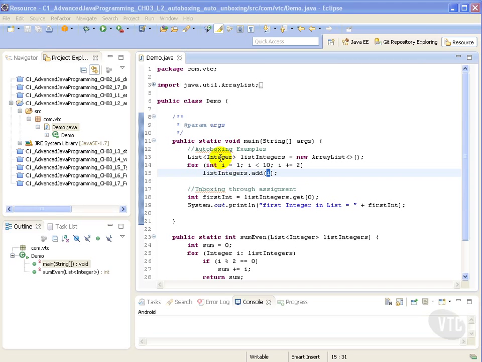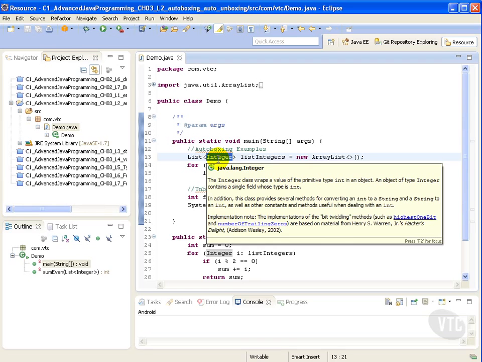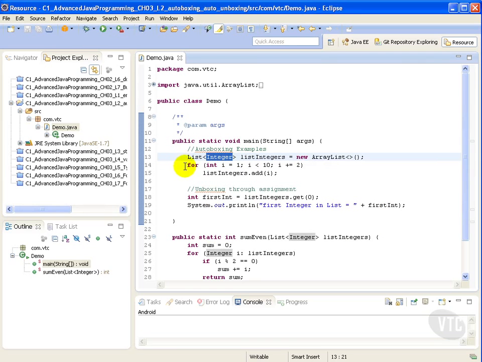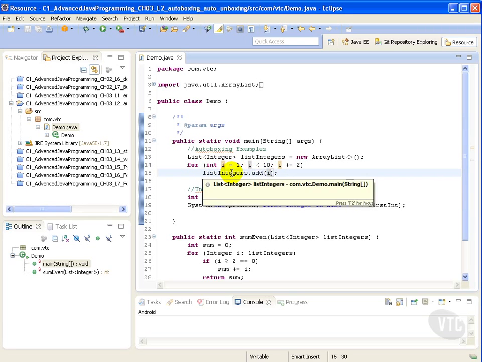Here we have a list of type Integer, which is a class. We also have a for loop, in which we're looping by using an int and adding that int into the list of integers. Although you add the int value as primitive types rather than Integer objects to the list called listInteger, the code still compiles. Why doesn't the Java compiler issue a compile time error?